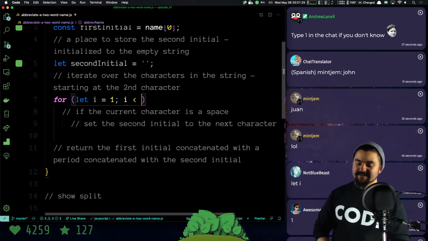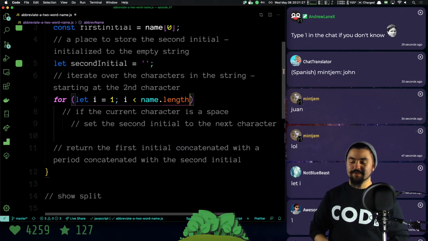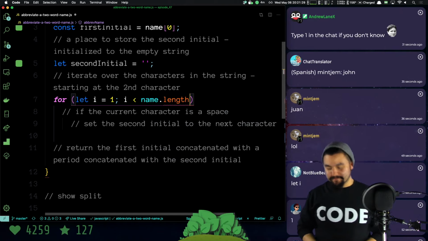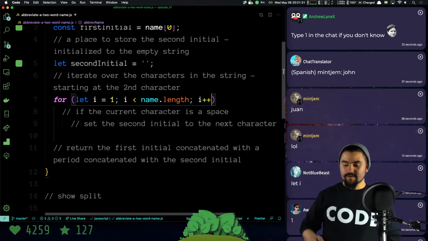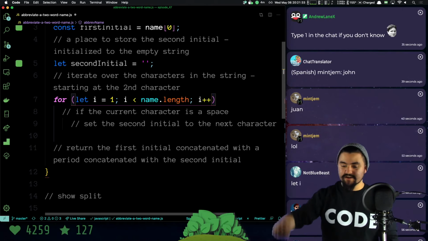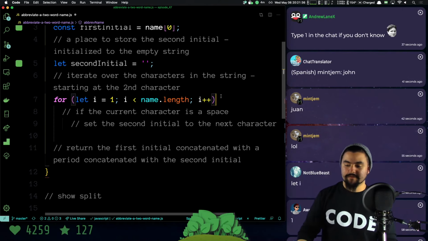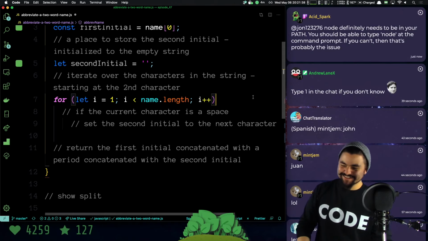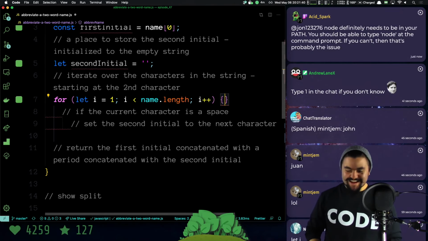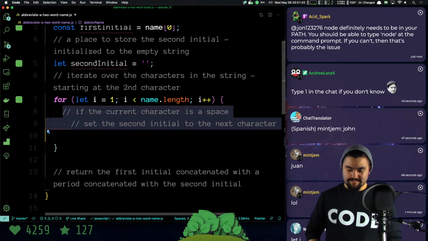I'm going to say while i is less than name.length. So we're going to look at every single character in the name. And then i++. So on each iteration, I need to look at the next character, so I tell it to increment i by 1. Type 1 in the chat if you don't know. All right, so this is my logic.